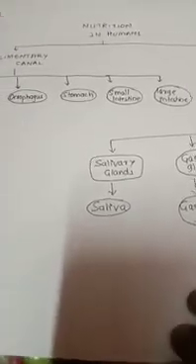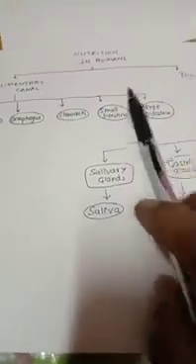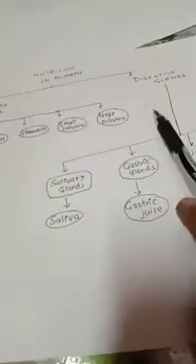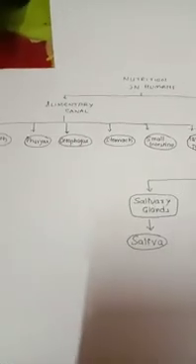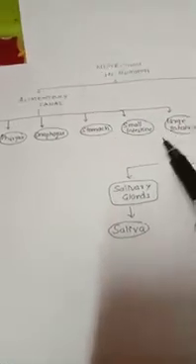Now let us move further to nutrition in humans. We can take 2 parts in the nutrition of human beings, that is the alimentary canal and the digestive glands. We can study it very easily then. The alimentary canal involves the pharynx, esophagus, stomach, small intestine and large intestine. These are the parts of our digestive system, a tube-like structure.